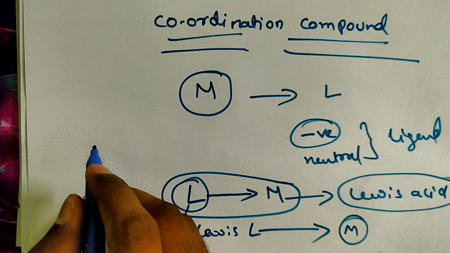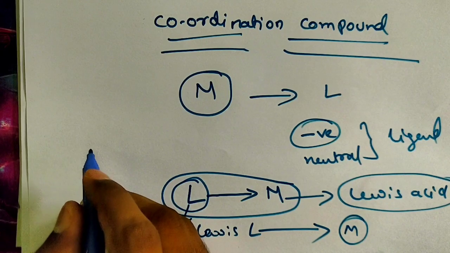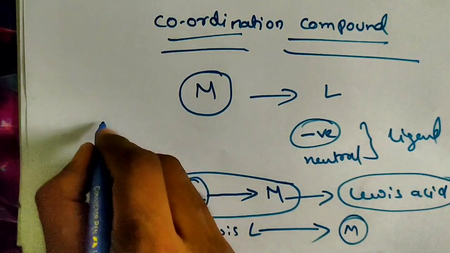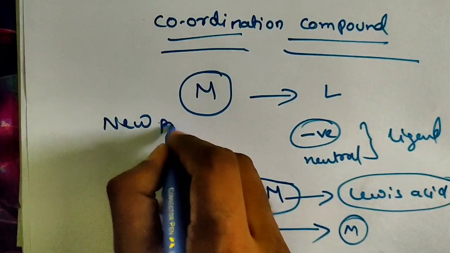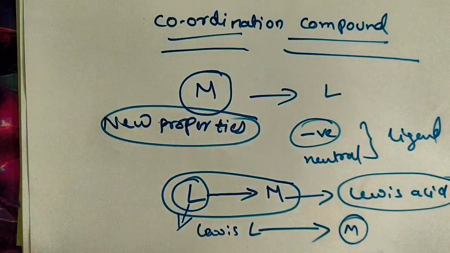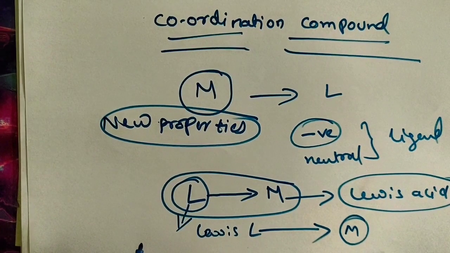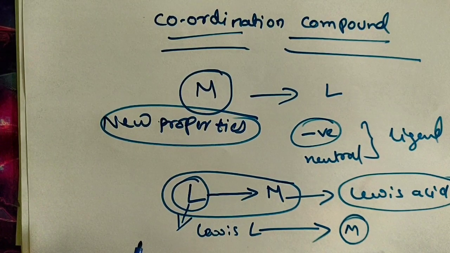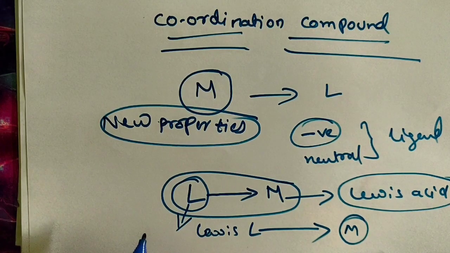These coordination compounds will form an independent existence, and here you are going to get new properties. See, new properties when a coordination compound forms. In double salt I said there will be the same properties of whatever compounds are combined together. Clear, children?